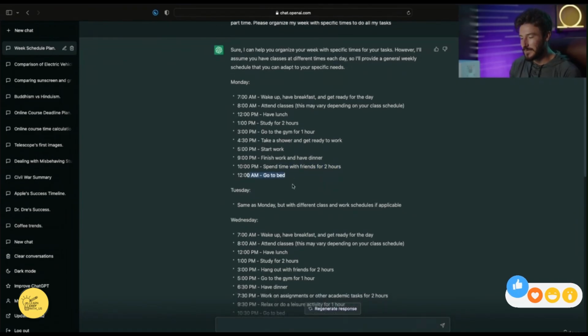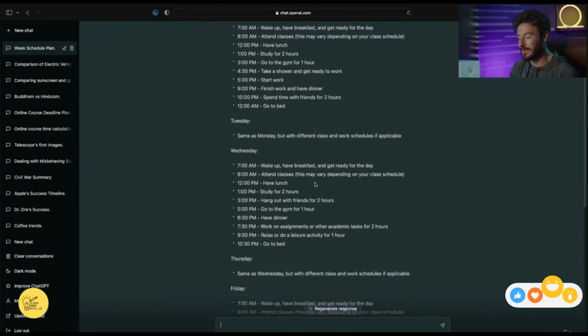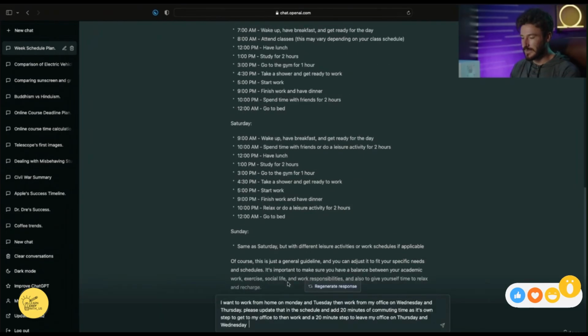So I can leave this as is or individually ask ChatGPT to change that I don't want to go to bed at midnight on Monday. Please adjust the calendar accordingly, and it will go in and update that schedule. Now what I want to do is take this a step further with being more specific.